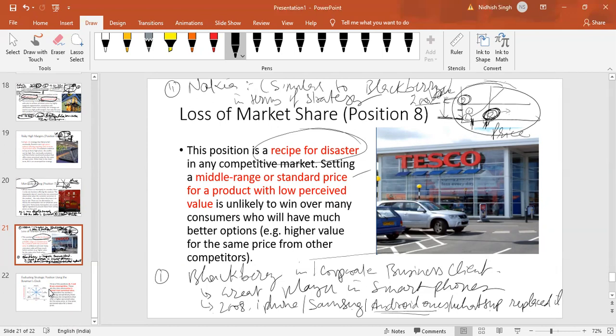In 70, 72, 95, those models started to come into the Nokia range. Nokia's market share was growing, and so was the price and some of the features as well. So I think Nokia went through a life cycle of 2 to 4, 5, 6, etc. Of course, it was not at 6 or 7. It actually bypassed 6 and 7, and then it jumped to 8 suddenly because its price was considered average. If you look at the price of Nokia 70, 72, 95, those phones, the price was quite handsome.